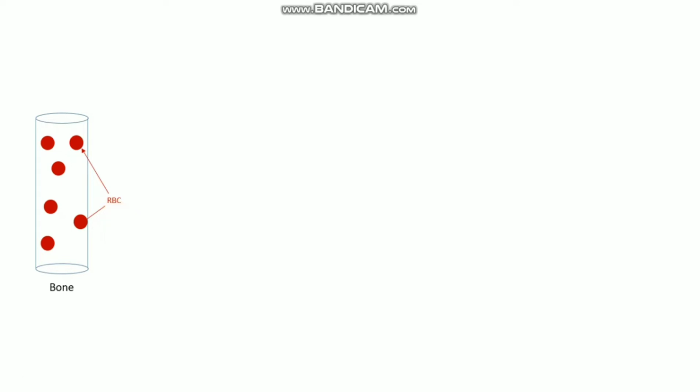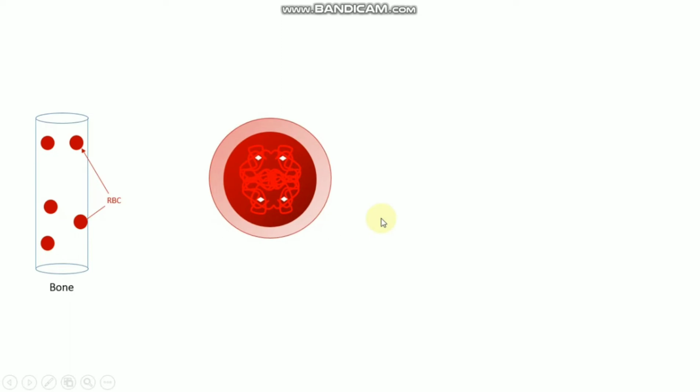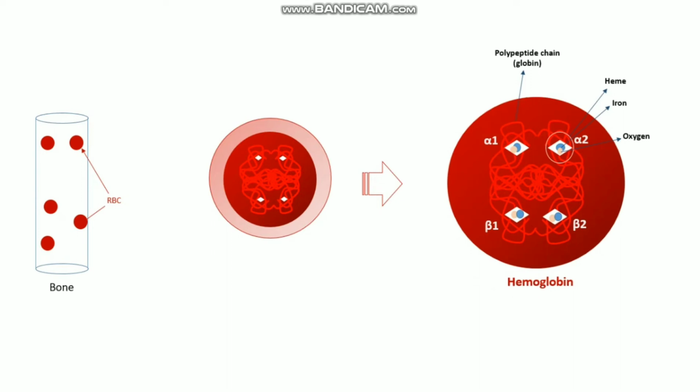contain no nucleus. So instead of a nucleus, they contain only hemoglobin. This hemoglobin carries oxygen, and the structure of hemoglobin is that it contains four subunits of polypeptide chain known as globin, and these subunits are alpha 1, alpha 2, beta 1 and beta 2, and each subunit contains heme, that is the pigment, and because of this heme pigment blood looks red.